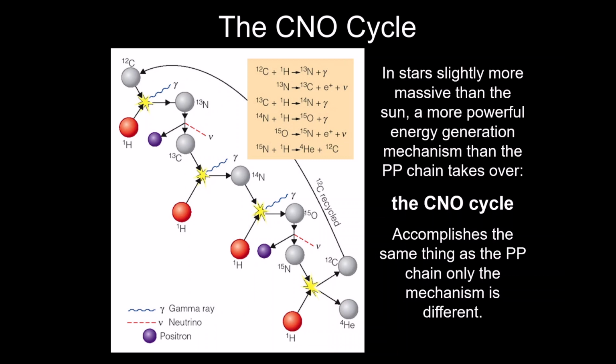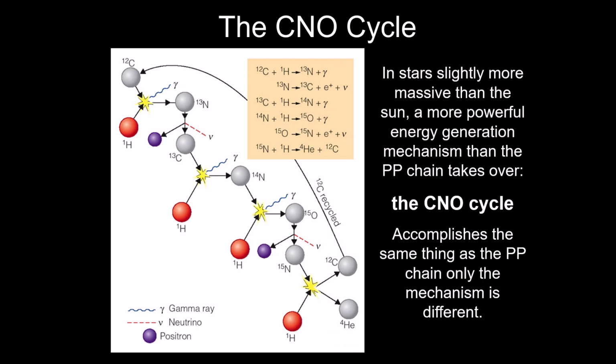You need a pre-existing carbon atom in the star, near the core where it has access to the nuclear fuel. Protons are added to the carbon to slowly build it up into different isotopes of carbon, nitrogen, and oxygen. That's why it's called the CNO cycle.